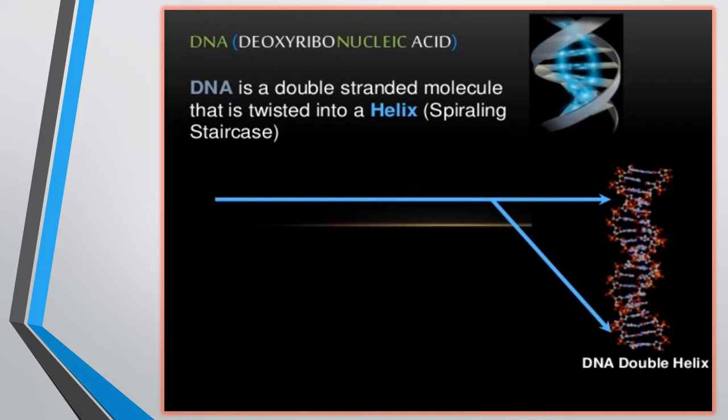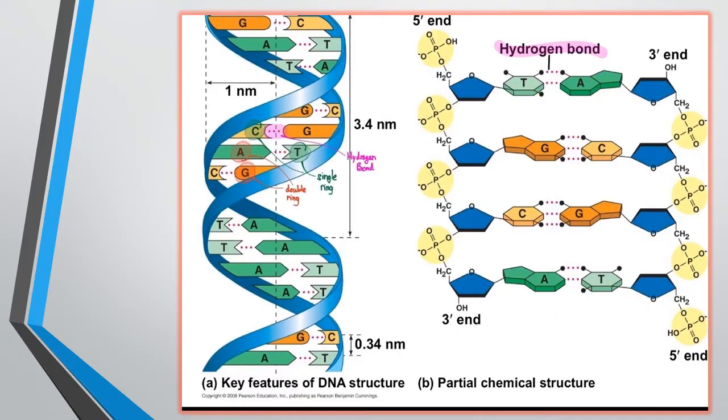So nuclein was separated from the nucleus, and that's why it is called nuclein. Then a chemical analysis was done, and it was found that it is acidic in nature, and that's why it is called deoxyribose nucleic acid. Deoxyribose is the sugar, nucleic because it was separated from the nuclein or nucleus, and acid because it shows acidic property. There are two types of nucleic acid: deoxyribose nucleic acid, DNA, and ribose nucleic acid, RNA.